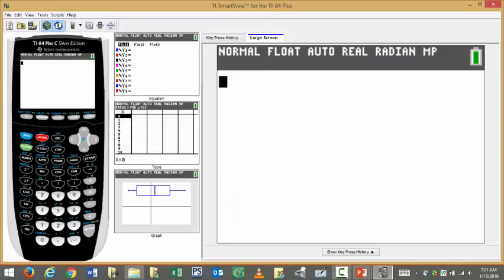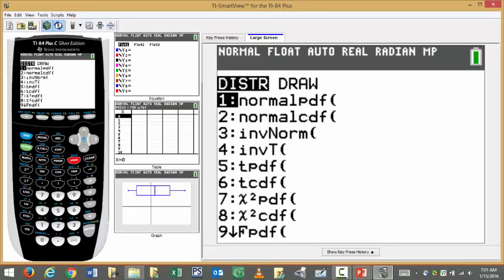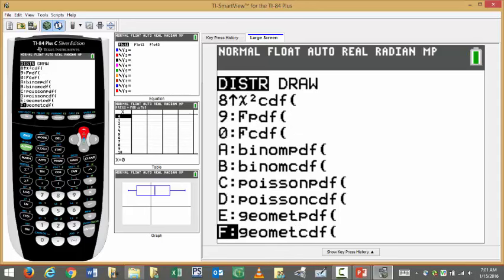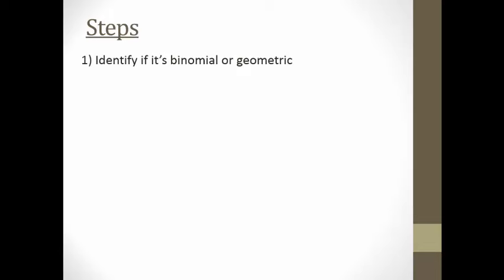So if I pull up the calculator real quick and I go into my distribution menu, a lot of times too, guys, instead of scrolling all the way down, if you press up, all of a sudden you see right here, you got geometric, PDF, and CDF just below your binomial. So we can actually use the calculator for some of these geometric distributions too. Although a lot of them are pretty straightforward and pretty simple to do by hand, in order to properly use the calculator, first we got to figure out, is it binomial? Is it geometric? If it's not one of these 2 things, we can't use that function in the calculator.